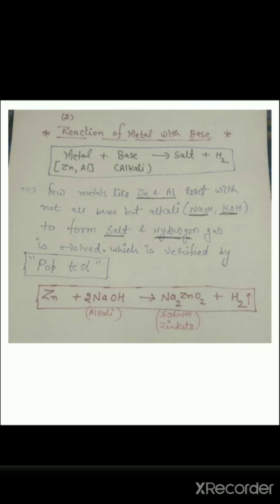Zinc is 1, oxygen is 2. So Na2ZnO2 is the formula of sodium zincate, and hydrogen gas is evolved. That hydrogen gas is verified by the pop test, which we have already studied in our last class. So the second reaction is the reaction of metal with base to evolve salt and hydrogen gas.